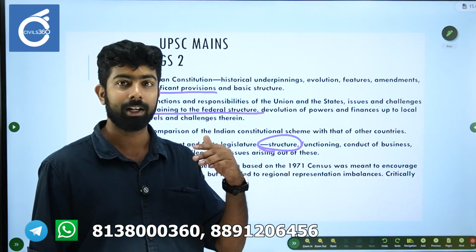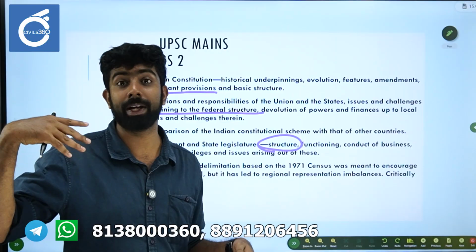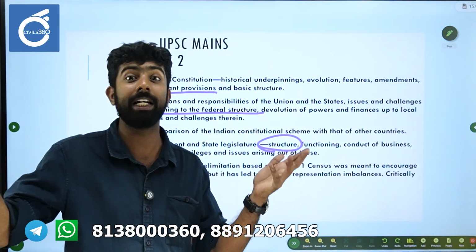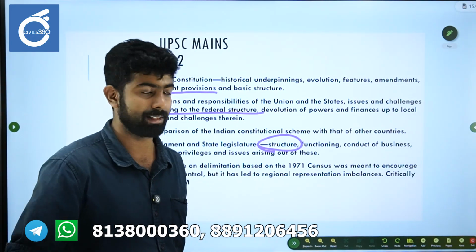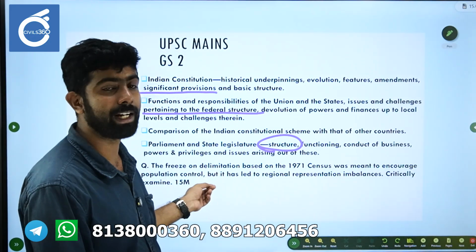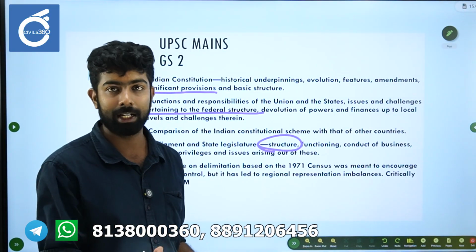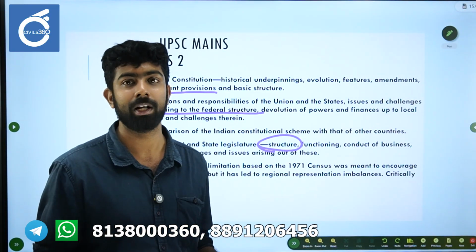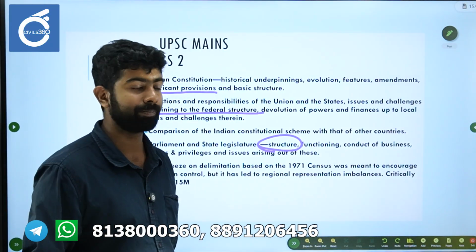You can mention skewed geography, skewed economic contribution to GDP, and regional development imbalance. But on the positive side, you can say that population control is a success in southern states. Social justice, allocation is more, inequality is less. All those things are there as a consequence of that freeze.